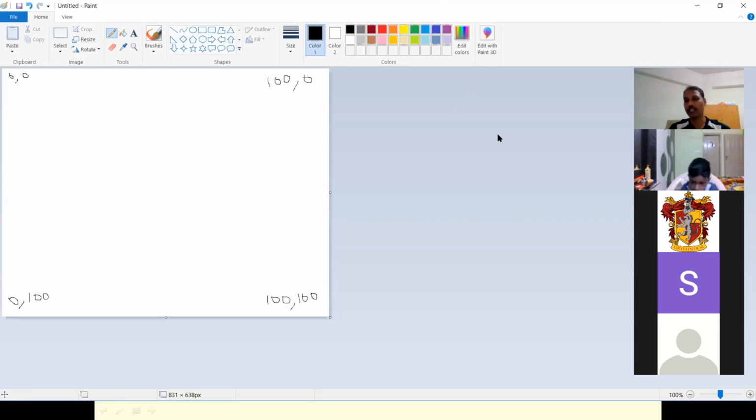So the screen is represented using this matrix. We need to understand this part. Okay, 0, 0 is the top left corner. 100, 0 will be the top right corner, the right side bottom will be 100, 100, and the left side bottom is 0 width and 100 height. Okay, you understand these coordinates.